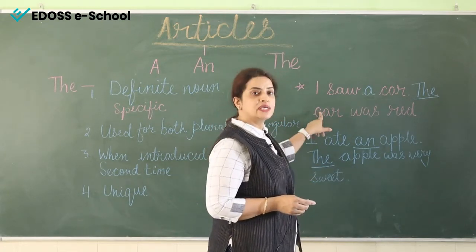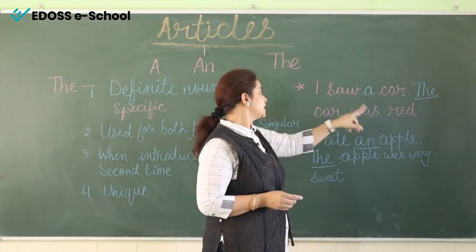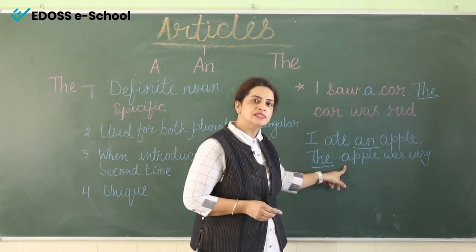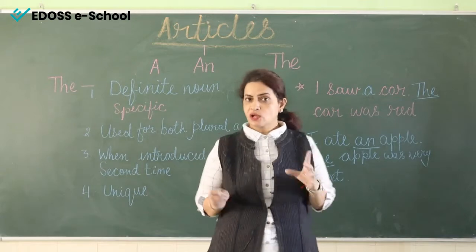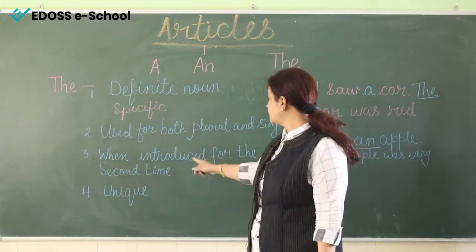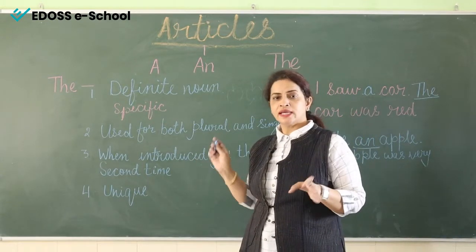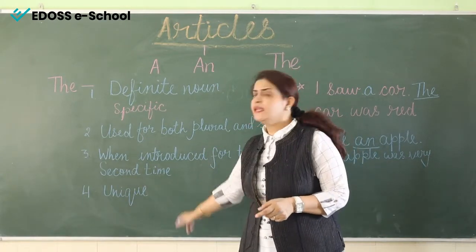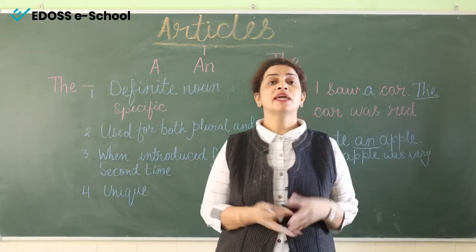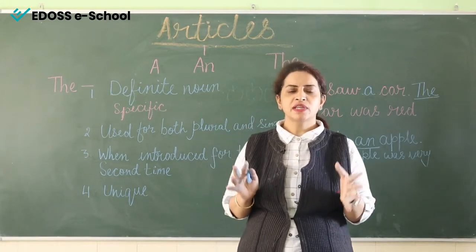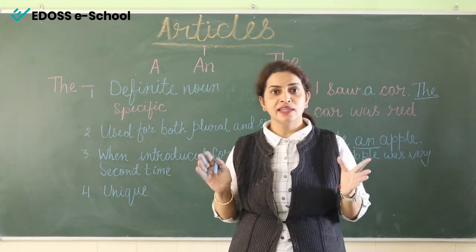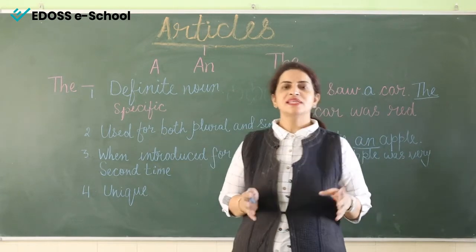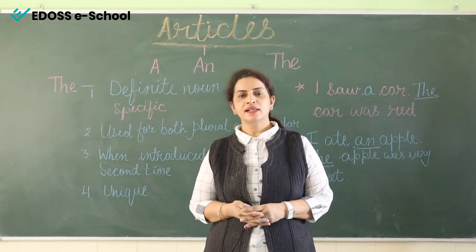So before a consonant sound we say "thuh", and before a vowel sound we say "thee". This is also a very important rule: when a noun is introduced for the second time, we usually use article the. And when we talk about something unique, something which is only one, like the sun, the moon, the universe, in all these cases we also use article the.